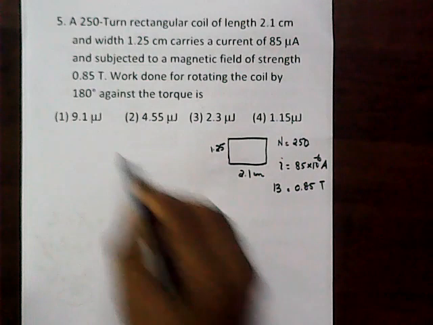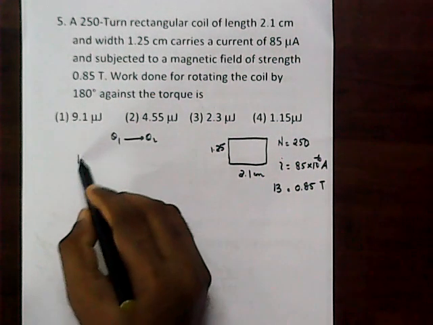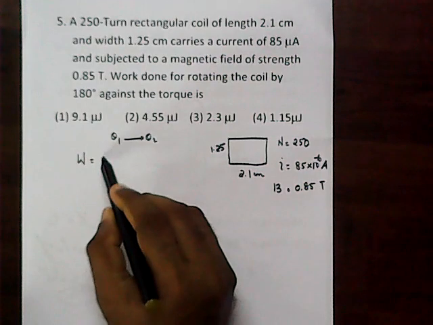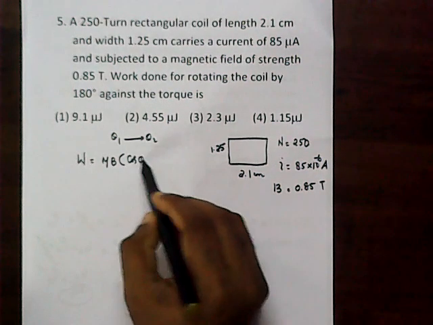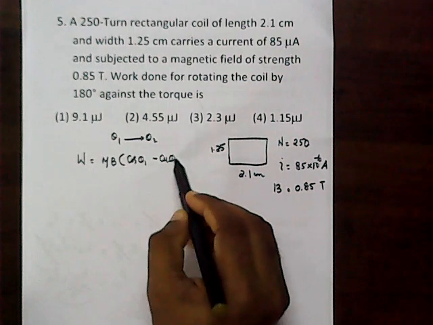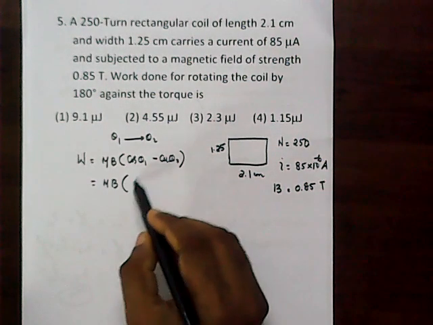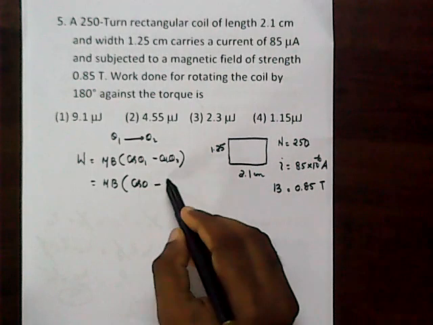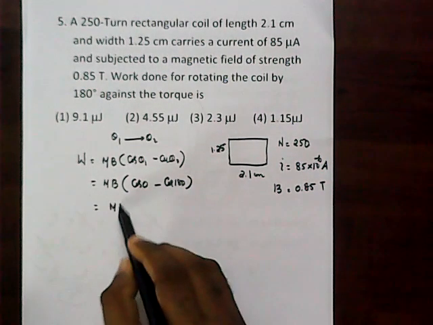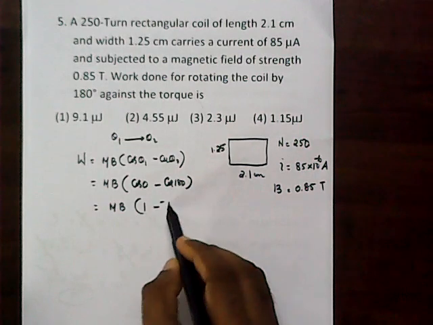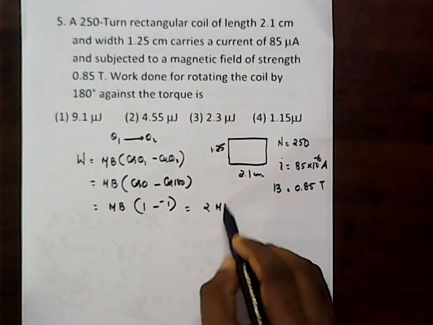You know, from theta 1 to theta 2 tilting, the work needed is given as mB into cos theta 1 minus cos theta 2. There we can say the initial angle is 0. Then cos 0 minus cos 180. So that is equal to mB into 1 minus minus 1. So it becomes 2 times of mB.